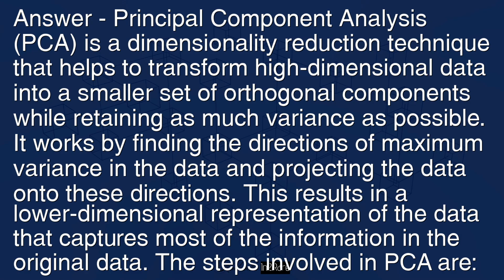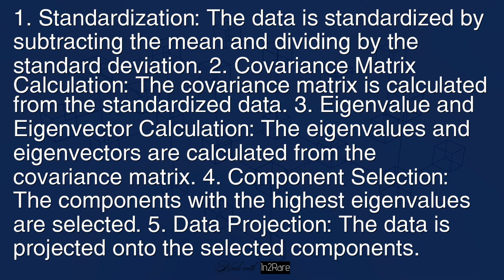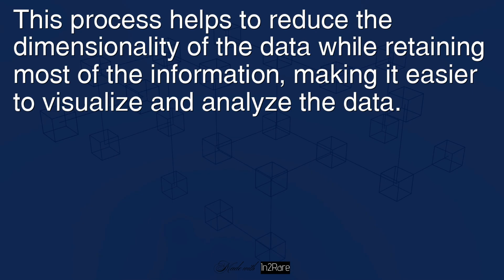The steps involved in PCA are: 1. Standardization. The data is standardized by subtracting the mean and dividing by the standard deviation. 2. Covariance matrix calculation. The covariance matrix is calculated from the standardized data. 3. Eigenvalue and eigenvector calculation. The eigenvalues and eigenvectors are calculated from the covariance matrix. 4. Component selection. The components with the highest eigenvalues are selected. 5. Data projection. The data is projected onto the selected components. This process helps to reduce the dimensionality of the data while retaining most of the information, making it easier to visualize and analyze the data.